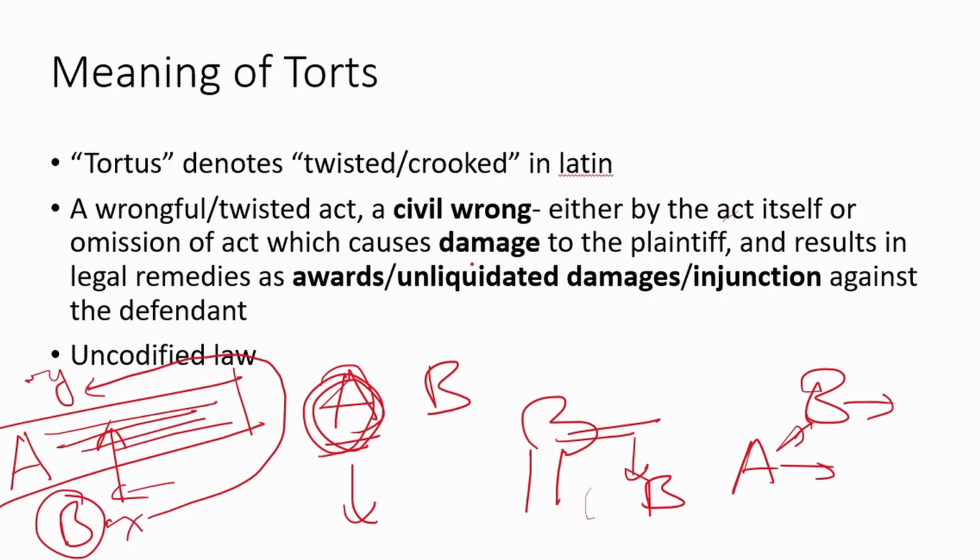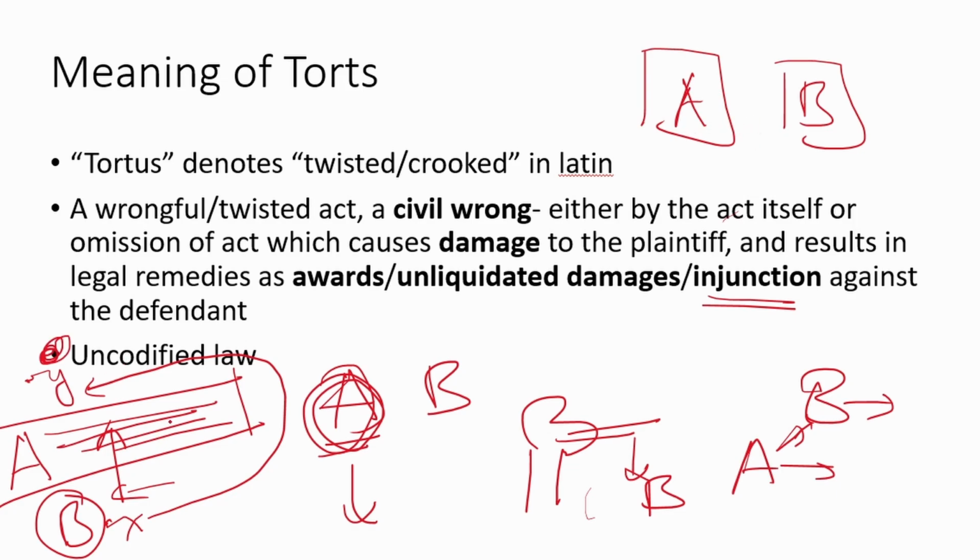Injunction is when the court orders the defendant to refrain from doing something. For example, let's say that A has musical classes going on and what B does is that he's nicely seated in his house but he starts banging his plates. Now this is causing a nuisance to A. What the court does is order an injunction against B to not do that, to refrain from doing the activity which is causing a nuisance to A.